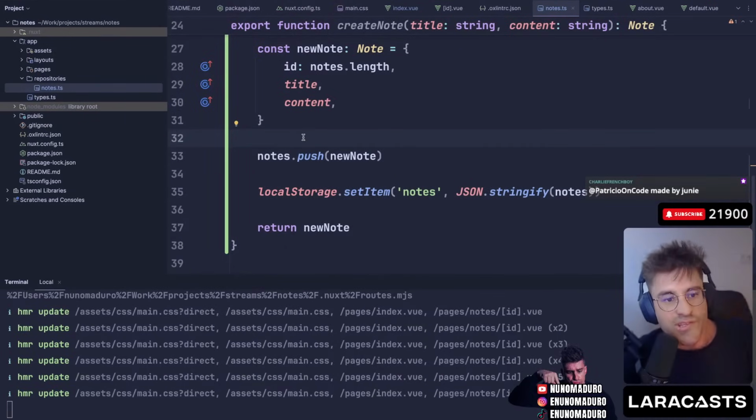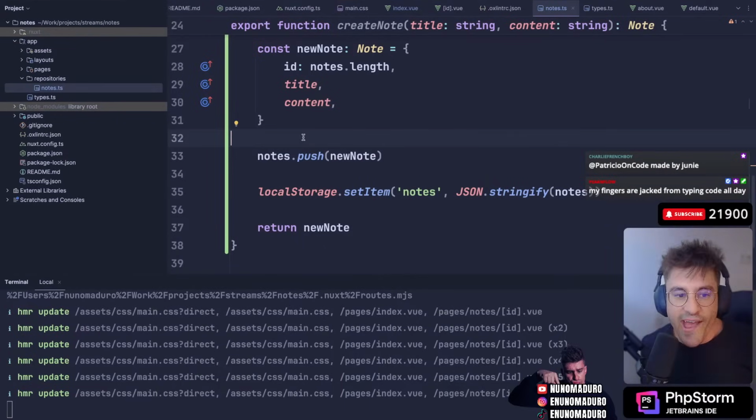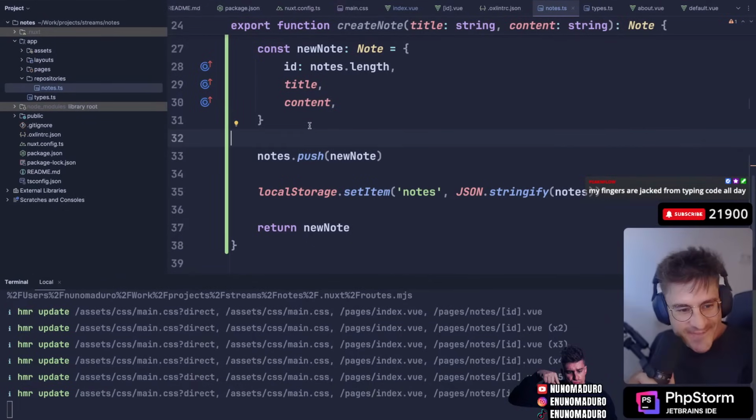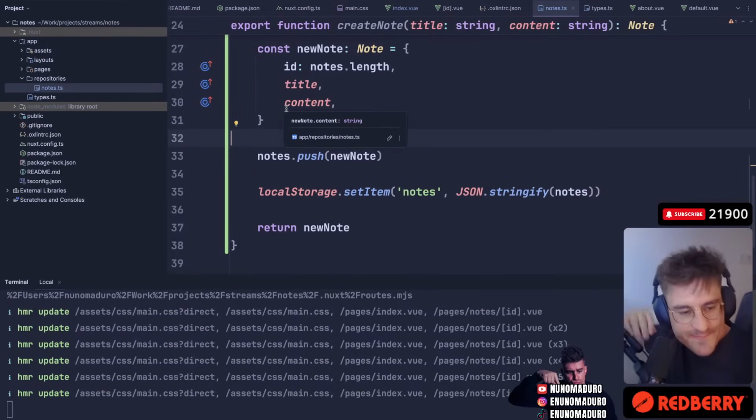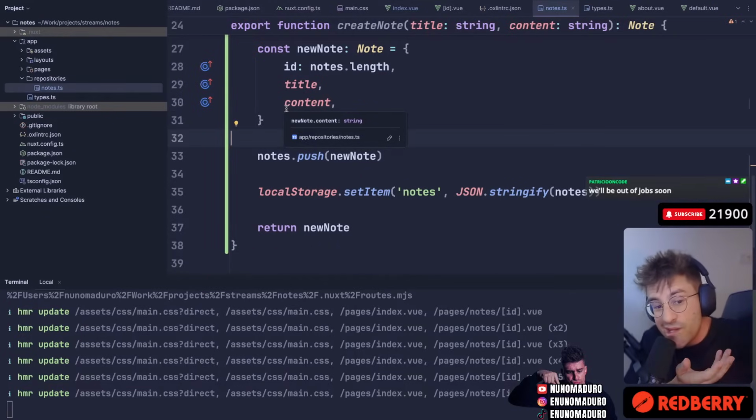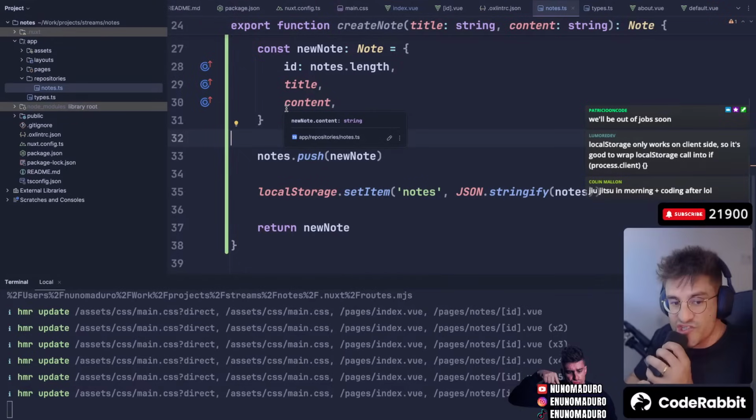Patricia on Code is saying, where did you get that template? That was Junie, man. That was Junie. That's it. Hey, Moises, what's up? Nice to see you, man. Rafael is asking, what do you mean by server actions? Server actions is literally a concept that apparently exists on Next.js, and hopefully it will exist today. I was hoping it would exist today on Next.js, but it doesn't.